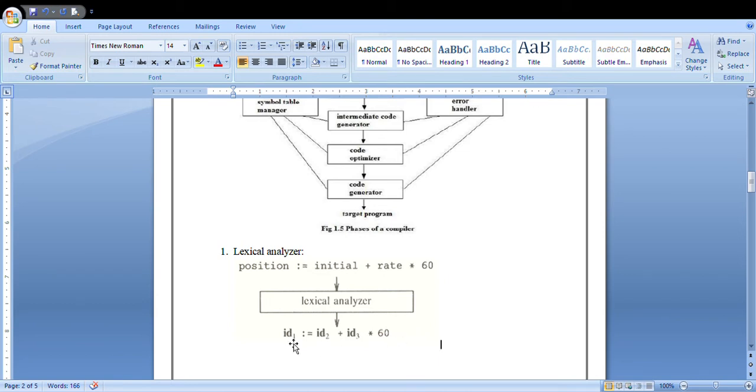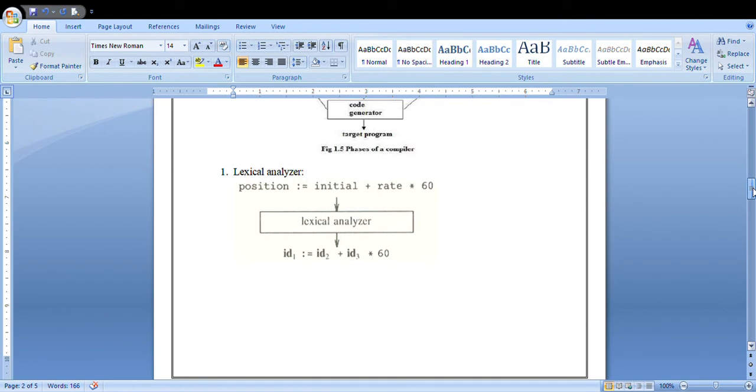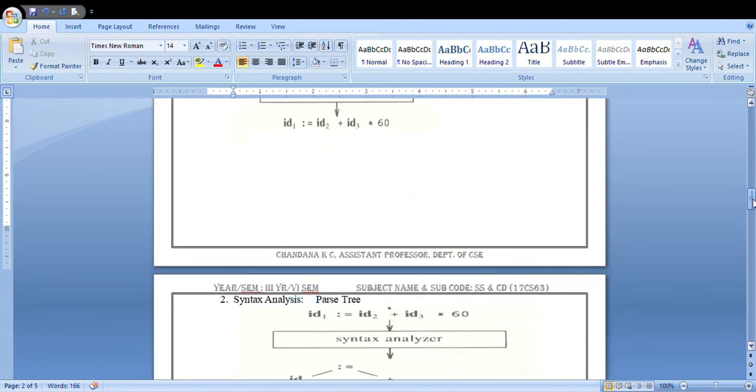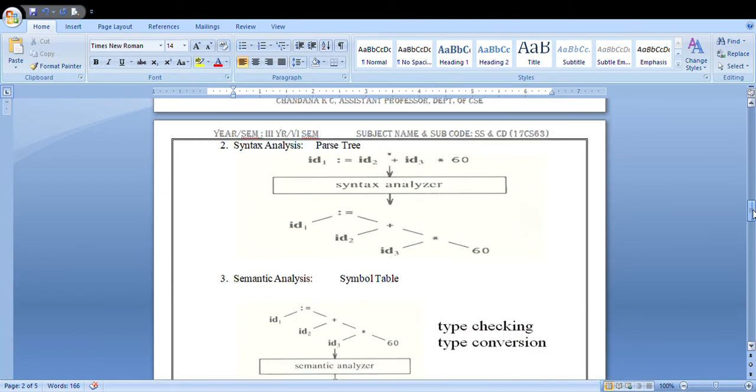You need not take them as id1, id2, id3. You can give any values or any variables. It is not mandatory that you have to give id1, id2, id3 itself.